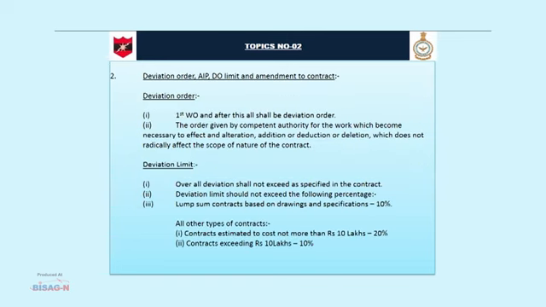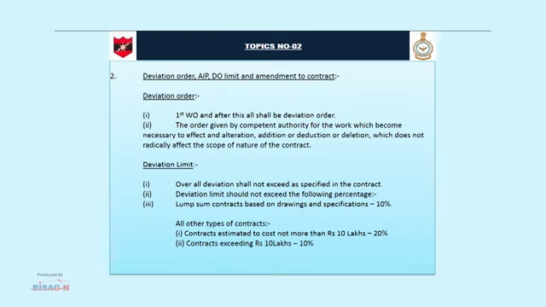Topic number 2, Deviation Order, AIP, DO limit and amendment to contract. The first topic is Deviation Order. The order which is issued first time is known as the first work order, and after this all shall be deviation orders. The order given by competent authority for the work which becomes necessary to effect an alteration, addition or deduction or deletion which does not radically affect the scope or nature of the contract.